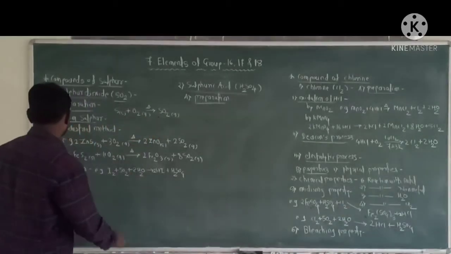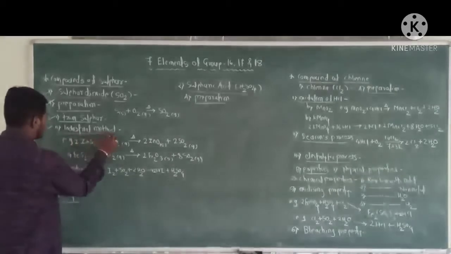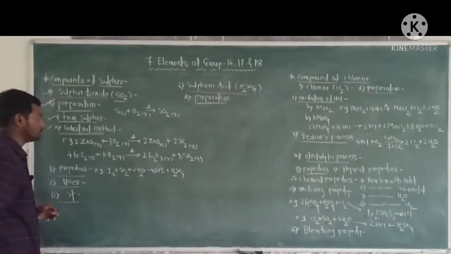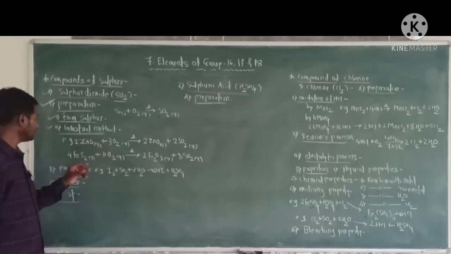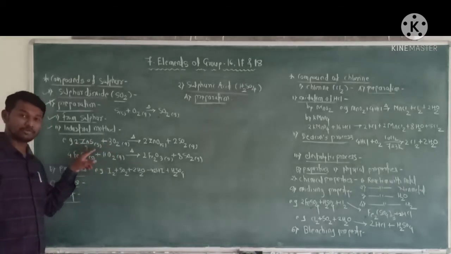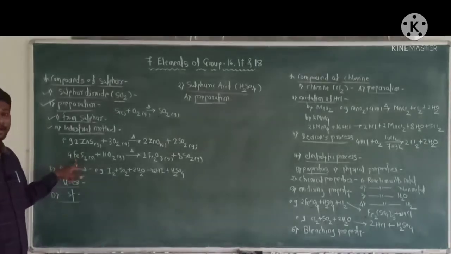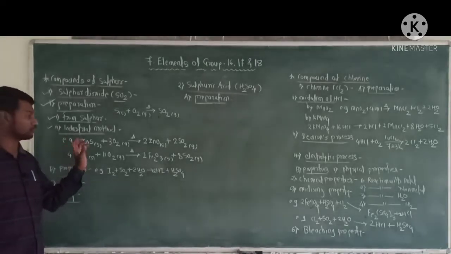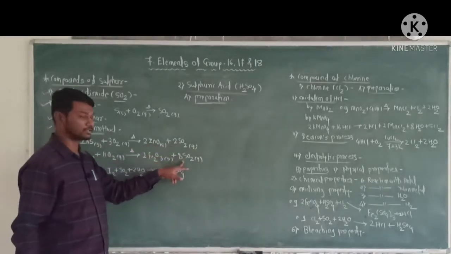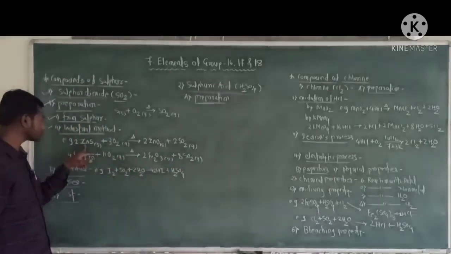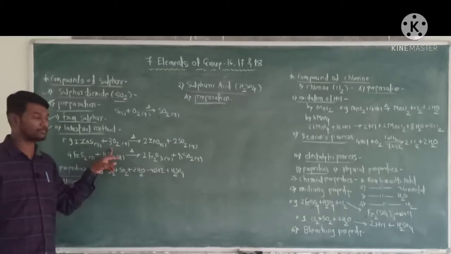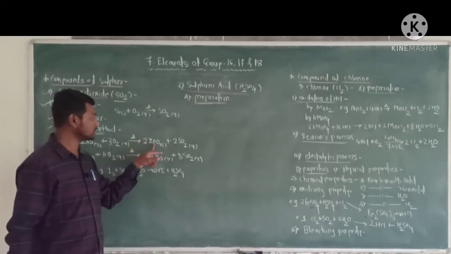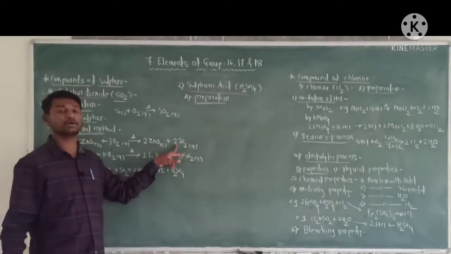Second method, industrial method. Sulfur dioxide is prepared when zinc sulfide or iron pyrites ore are roasted. Zinc sulfide ore is roasted in a reverberatory furnace to form zinc oxide and release sulfur dioxide.